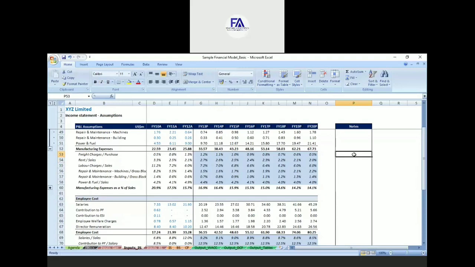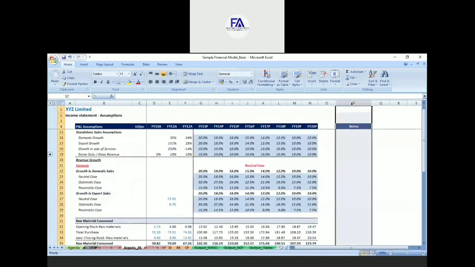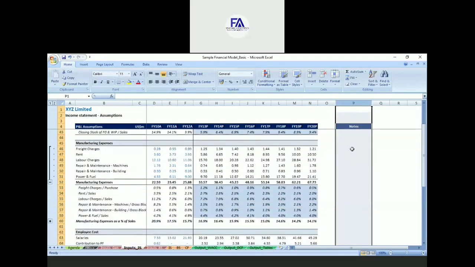On that basis you have assumed these numbers, so that it is very easy for your users to understand what is the base for this forecasting. So always write a quick note with the key rationale behind this forecasting number, right? So always make a notes section, a notes column, and you can mention your assumption rationale.